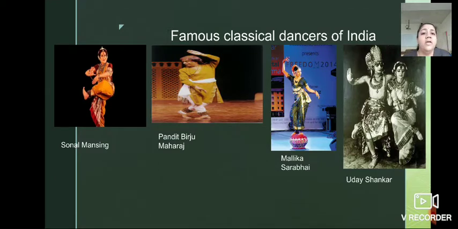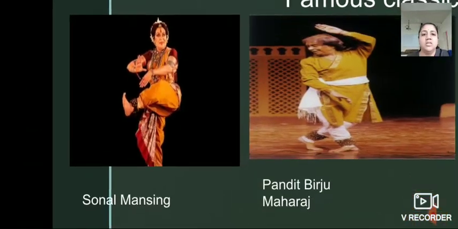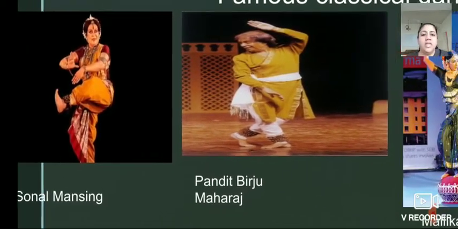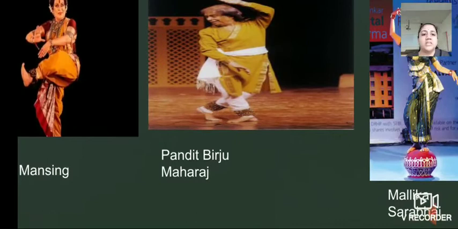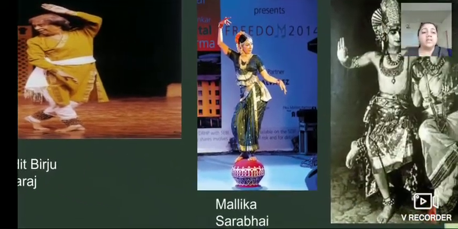See here. Now in India there are famous classical dancers. Here you can see these famous dancers of India. Sonal Mansingh. See here. She is a famous classical dancer. Again, Pandit Birju Maharaj.